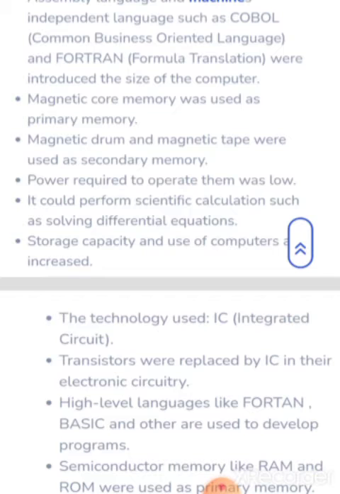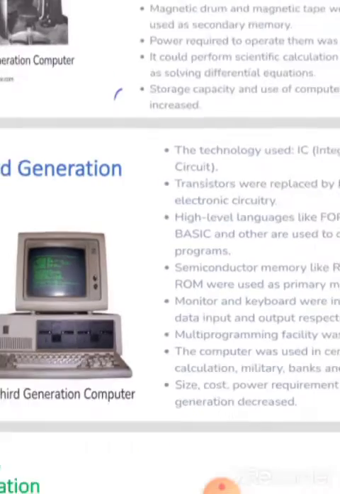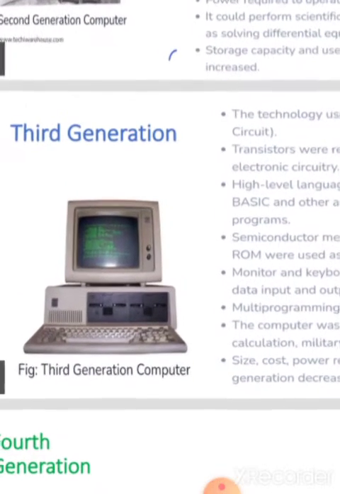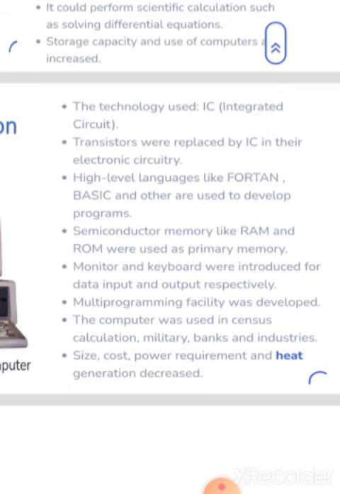Storage capacity and use of the computer were increased. Okay, next is the third generation. The technology used is IC. What is the full form of IC? Integrated circuit. Transistors were replaced by the IC in their electronic circuits. High level languages like Fortran, Basic and others were used to develop programs. These are the high level machine languages.